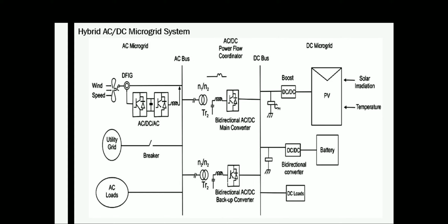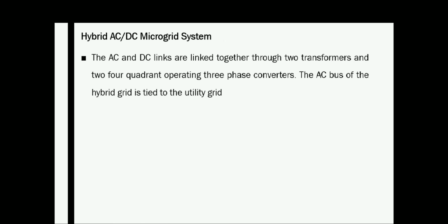So in that particular application, you require the power flow from battery to DC bus and DC bus to battery. So we require a bidirectional converter. And the AC and DC links or buses are linked together through two transformers and two 4-quadrant operating 3-phase converters, which are actually the bidirectional converters.